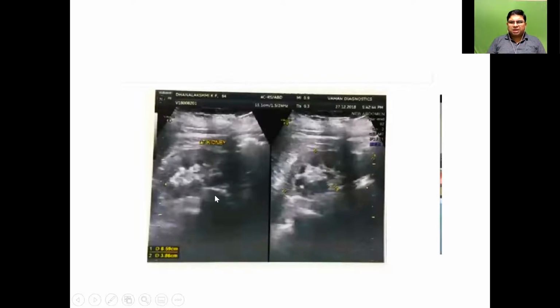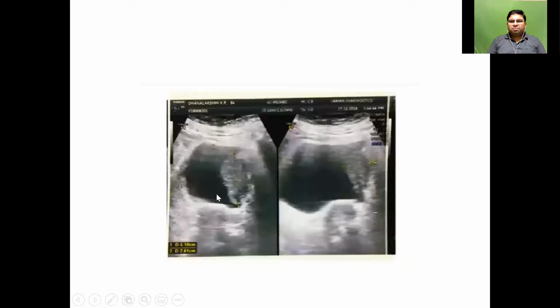It's all a fuzzy picture, but they appear normal. But you can see on the bladder picture, a space occupying lesion involving the bladder. You ask the ultrasound operators, while doing the ultrasound, to just compress upon it, whether the elasticity pattern of the mucosa overlying or underlying this tumor is totally lost. It's totally lost. You can switch on the Doppler settings if you have this in your machine, and you see a lot of vascularity. So all this suggests it is not a clot, not a fungal ball, nothing else but a bladder tumor.